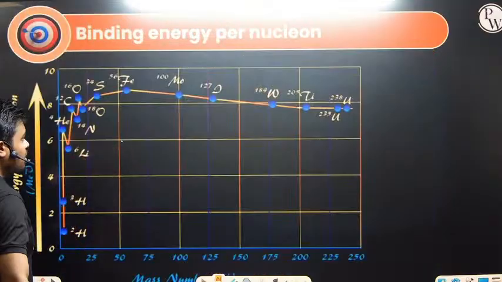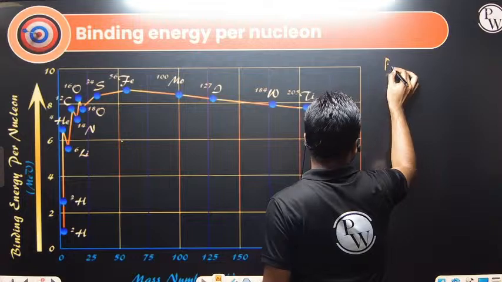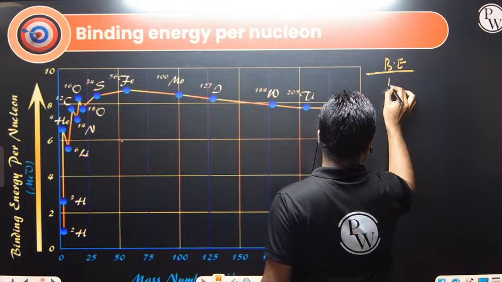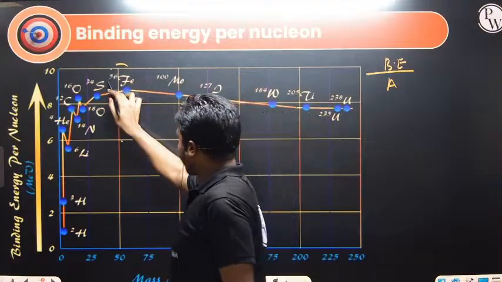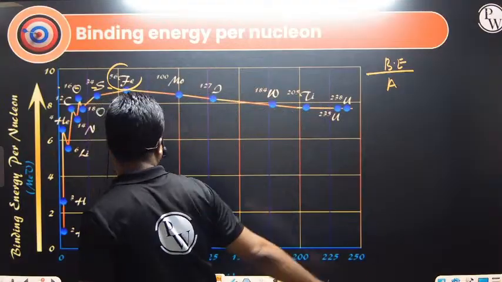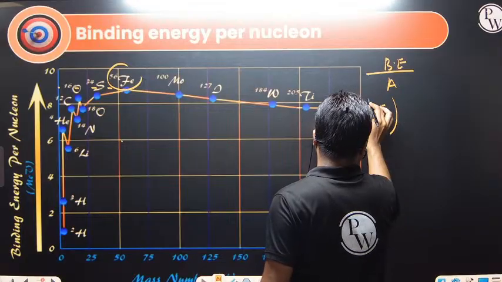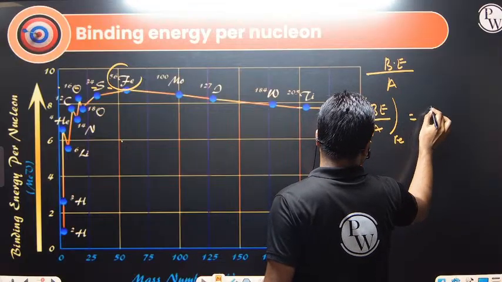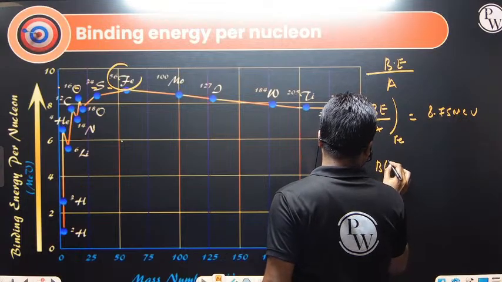So this particular graph tells about the binding energy per nucleon. What is the meaning of this? Binding energy divided by mass number is what we define as binding energy per nucleon. For example, iron has the maximum binding energy per nucleon. So the binding energy per nucleon of iron is how much? 8.75 mega electron volts.